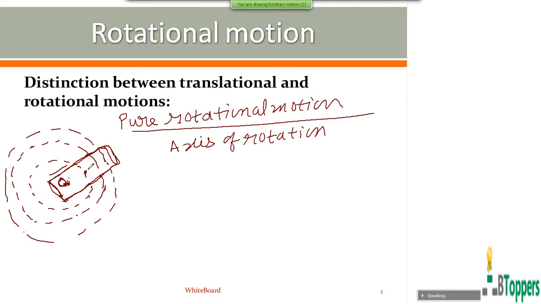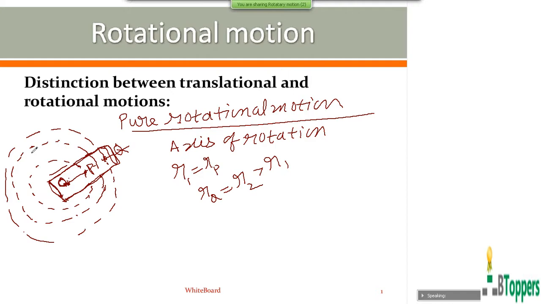So if you consider any two different particles of the rigid body, P and Q, which are situated at different radial distances R1 and R2 from the axis of rotation. That means the first particle P moves in a circular path of radius R1, and the second particle Q moves in a circular path of radius R2, which is more than R1.